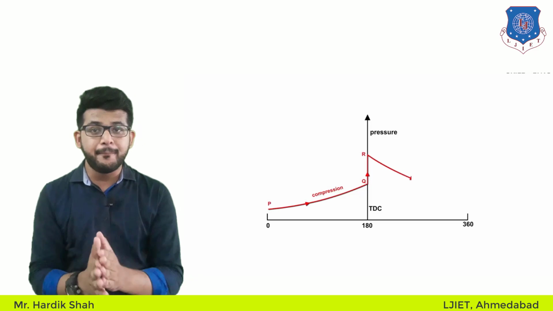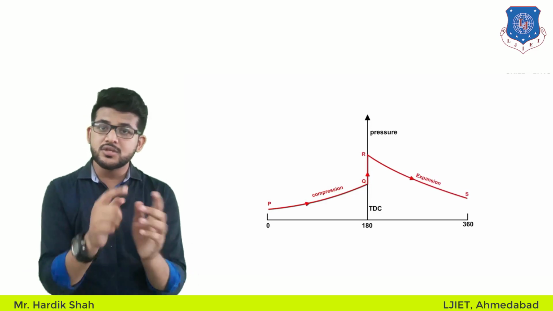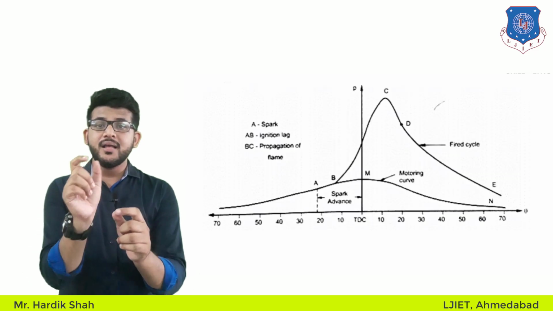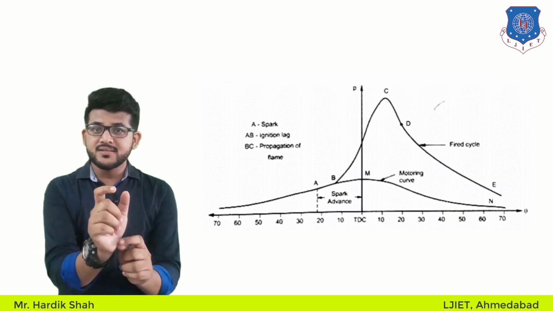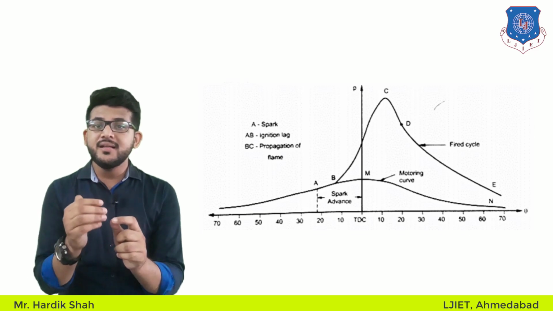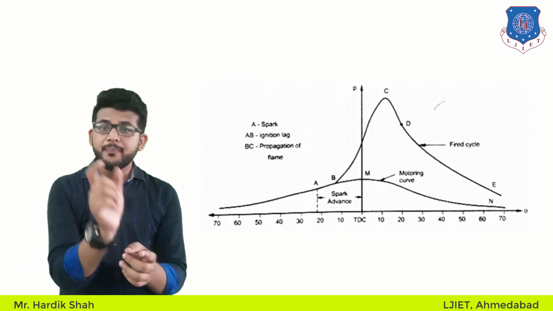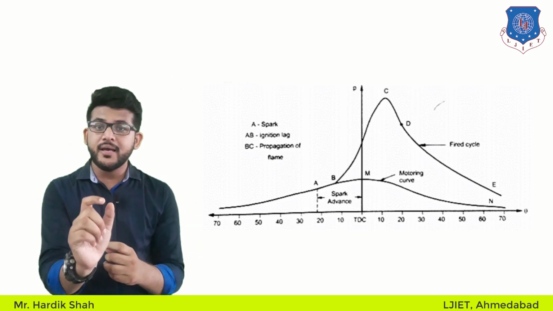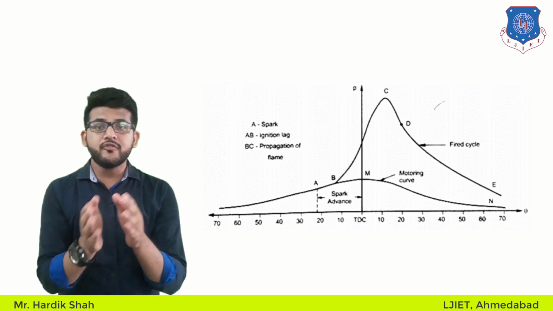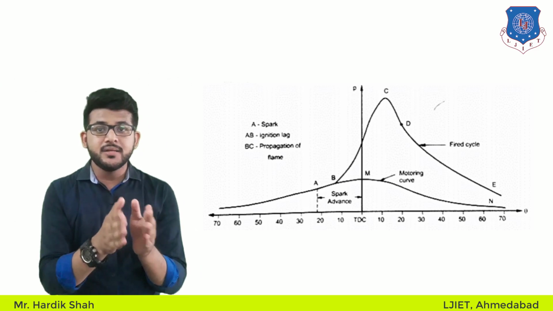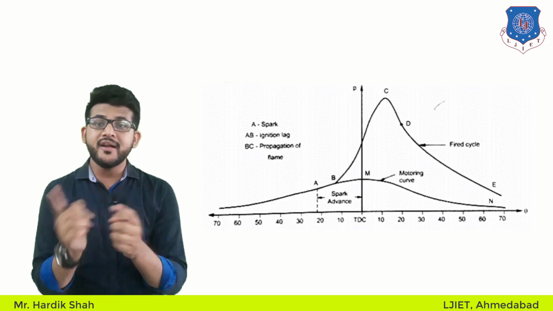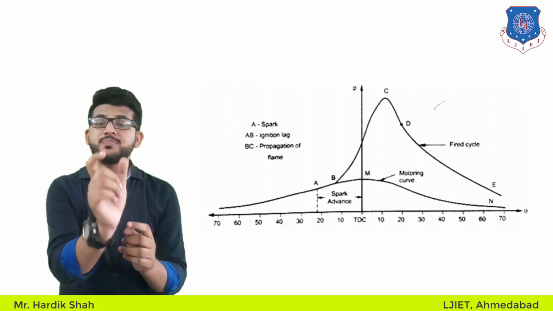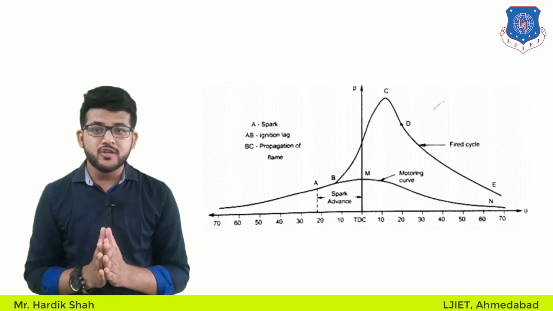Now let's see what is actually happening inside. The results are shown in this figure. The curve ABMN represents the motoring curve, that is, when the engine is not firing, and ABCD represents the actual combustion curve. Let's see the different points. Point A represents the point of ignition, where the spark is supplied by the spark plug. The crank angle before TDC at the instant the spark is given is called the angle of spark advance.